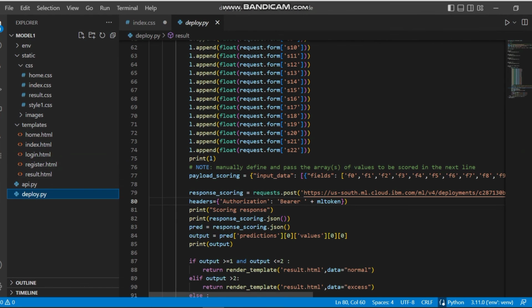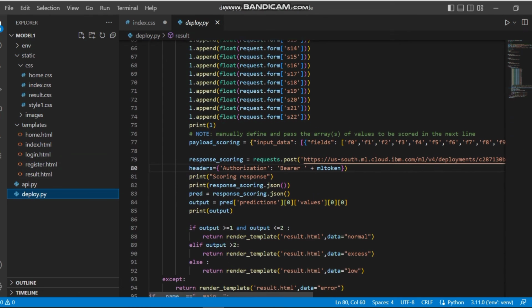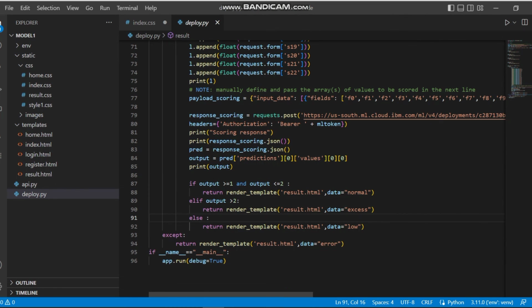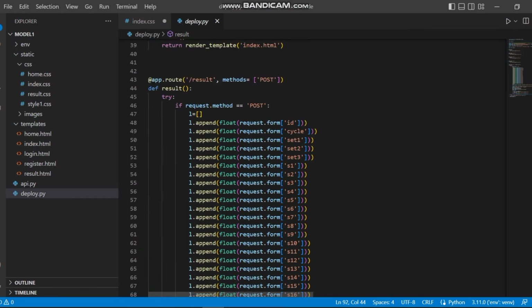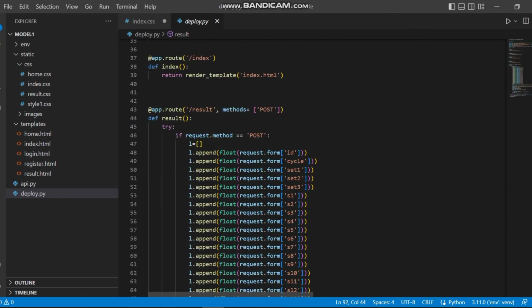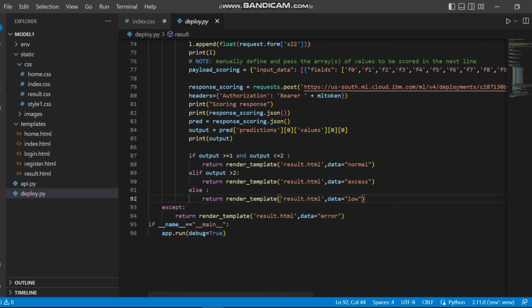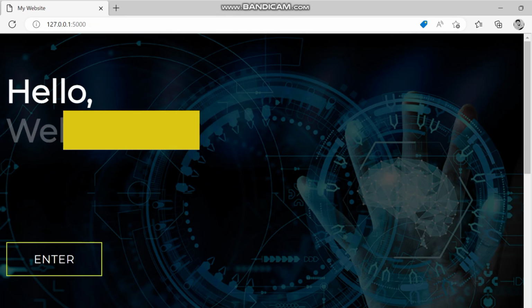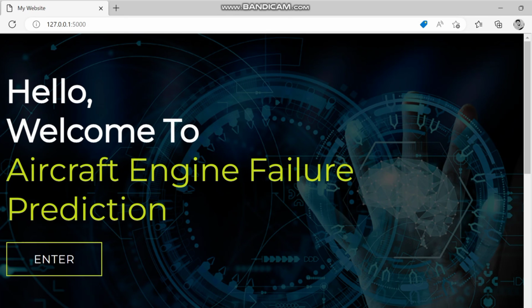If the output value is greater than 1 and less than or equal to 2, it goes to data normal. Else, the data is low. Likewise, we are predicting the performance of the aircraft engine. Now we are closing the application. Thank you.